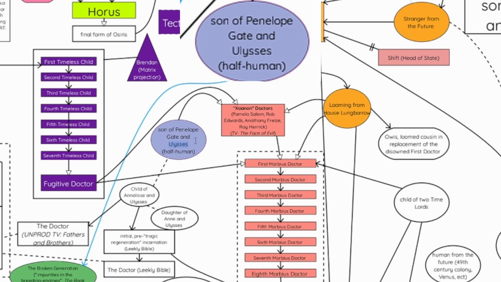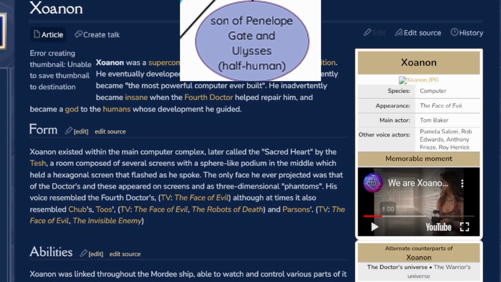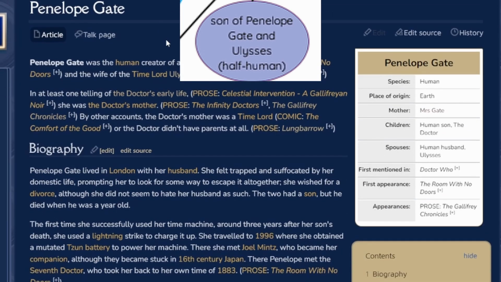Because that's the Doctor's father, you can assume that maybe, obviously, you have so many things that could be the Doctor's mother. You have Leela, you have the Nooms, you have this person as well, Penelope Gate. So, yeah, Who? It's odd. Penelope Gate? Oh, wait, the room with no doors. That was a missing version of Edra, I think.